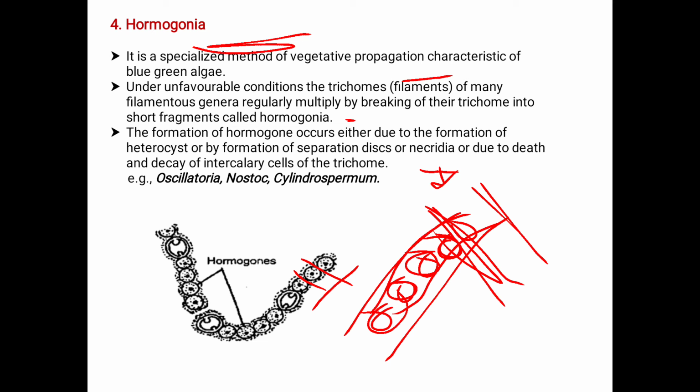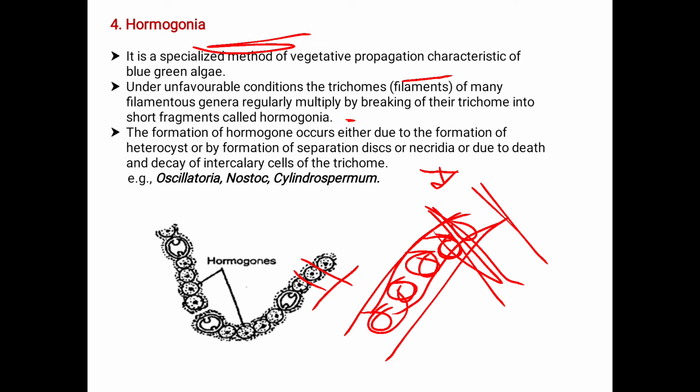Here, how does the Hormogonia formation occur? In the first case, it is due to the formation of heterocyst. If heterocyst formation takes place, Hormogonia formation takes place, or by the formation of the separation disc. If any separation disc formation takes place, at that time Hormogonia formation takes place.